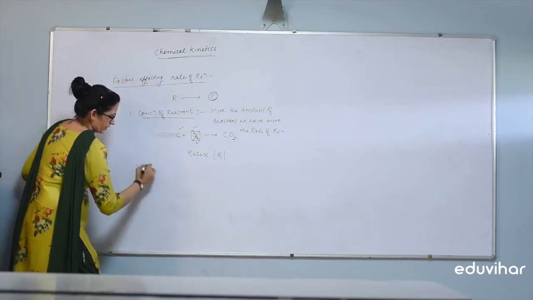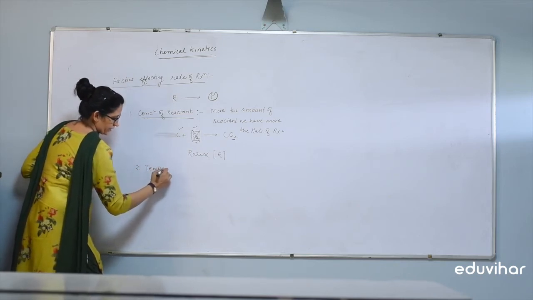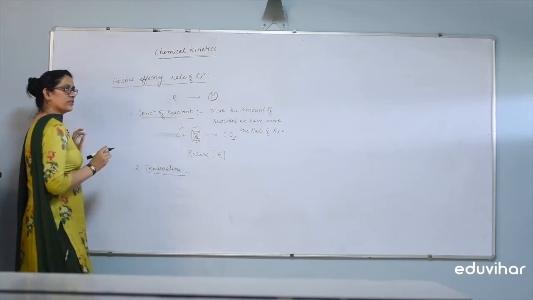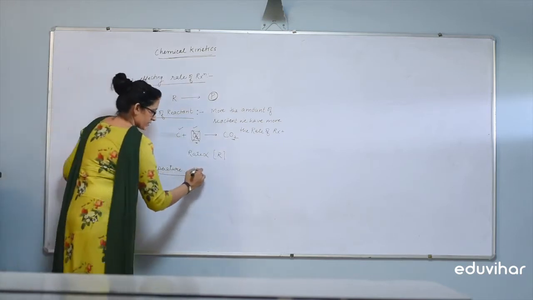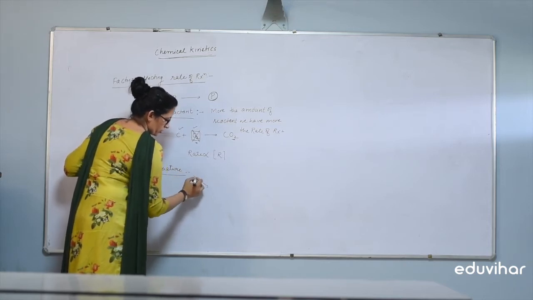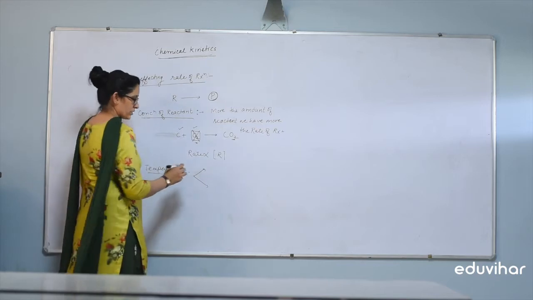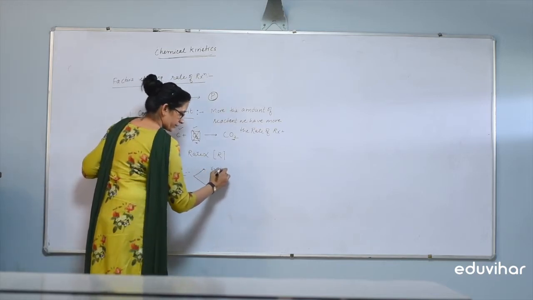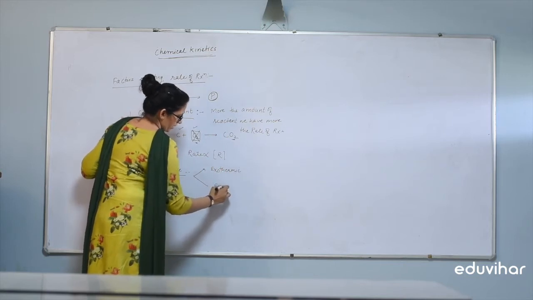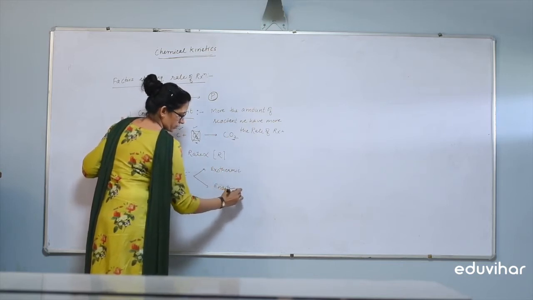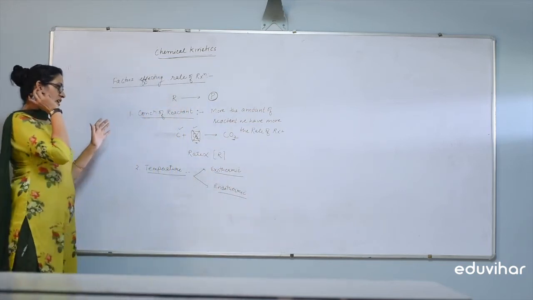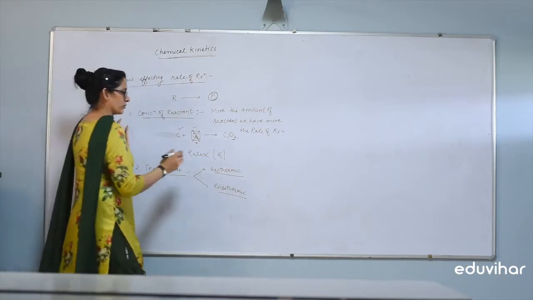Second factor is temperature. How does the temperature affect the rate of reaction? On the basis of temperature, we have two types of reaction. First is exothermic and second is endothermic.